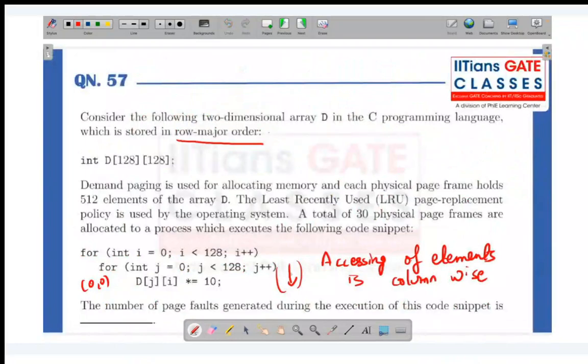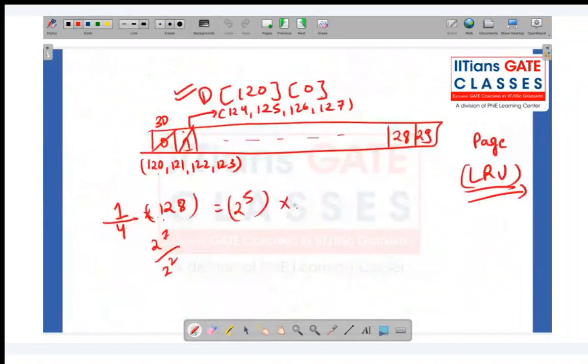So now let's try the second iteration. Second iteration, what will be happening? i equal to 1 and j equal to 0. In this case, I'm trying to access the second column, so it will be d of j i.